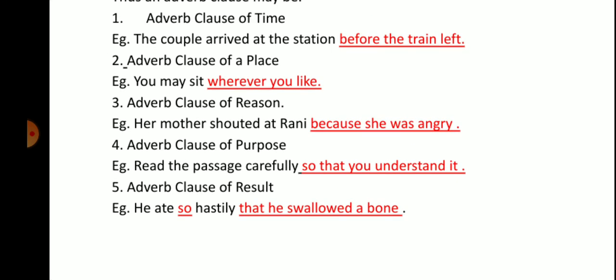Adverb clause of result. He ate so hastily that he swallowed a bone. So the word so, and then that he swallowed a bone. So we have just gone through adverb clauses of time, place, reason, purpose and result.